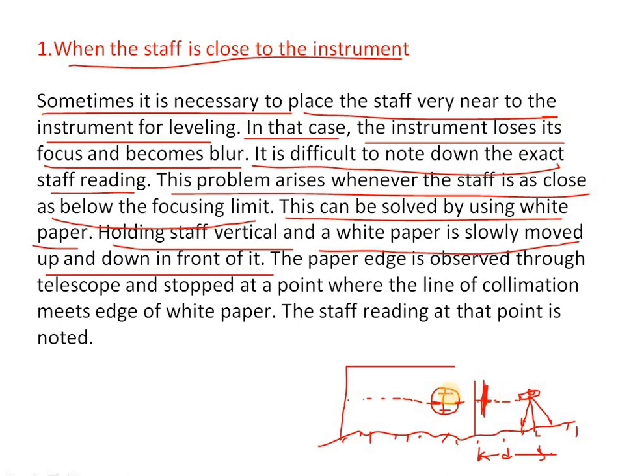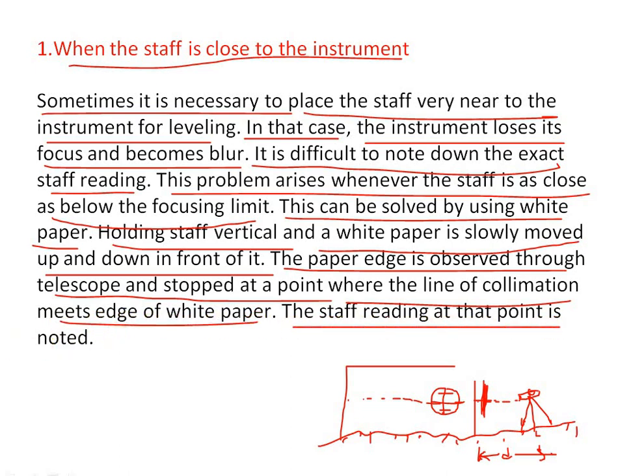The lines which are there, the diaphragm, will look on the white color, so that the paper edge is observed through the telescope and stopped at the point where the line of collimation meets the edge of the white paper. The staff reading at that point is noted. So this is the process of taking the reading with the instrument.